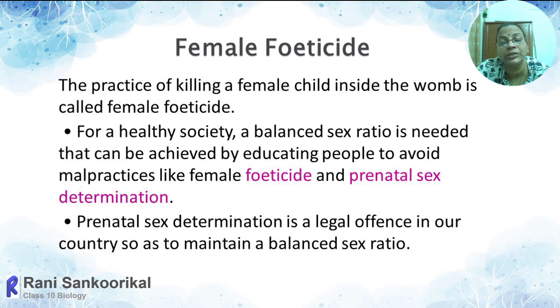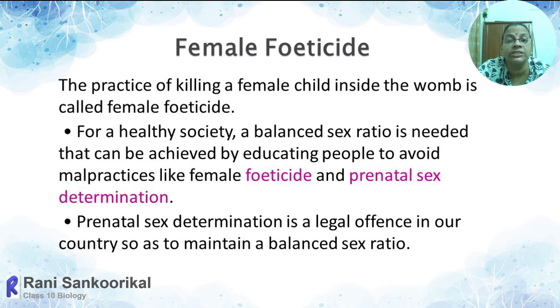The tendency to kill the female embryo or fetus within the mother's womb as soon as they come to know it is a female baby is called female feticide. First of all, killing is a great crime. And second, it can topple the balance between the male and female ratio.